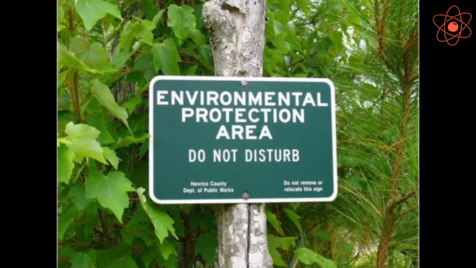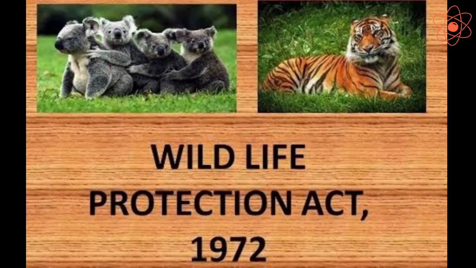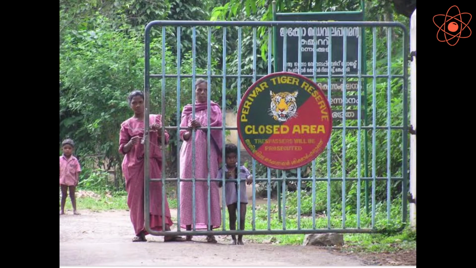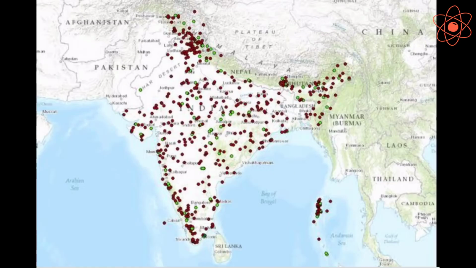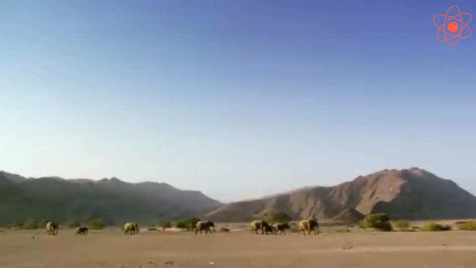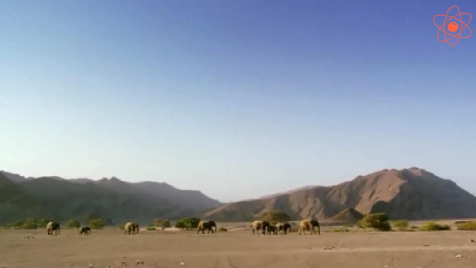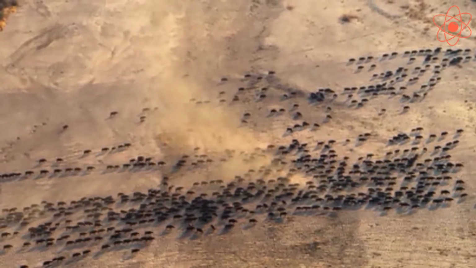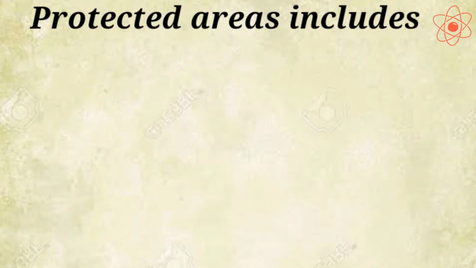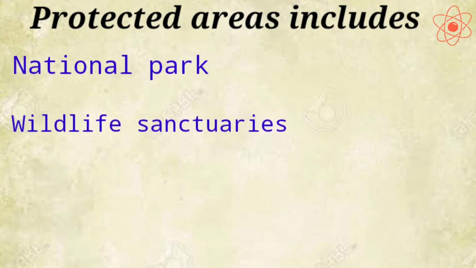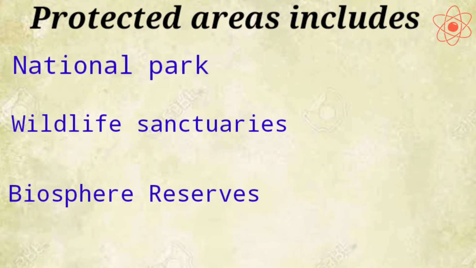Protected area. To protect the flora and fauna and their habitats, our government under the Wildlife Protection Act 1972 created protected areas. According to the IUCN, protected areas are the areas dedicated to the protection and maintenance of biodiversity along with natural and cultural resources. Protected areas include national parks, wildlife sanctuaries, and biosphere reserves.